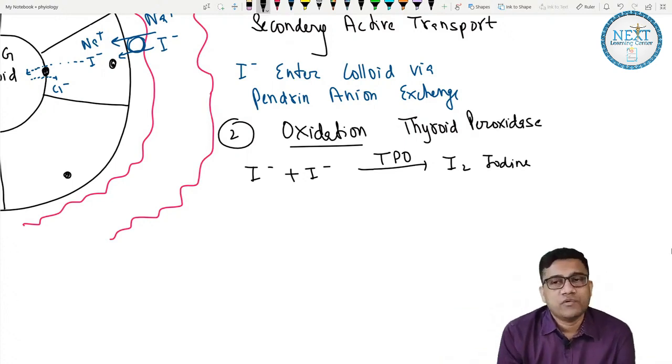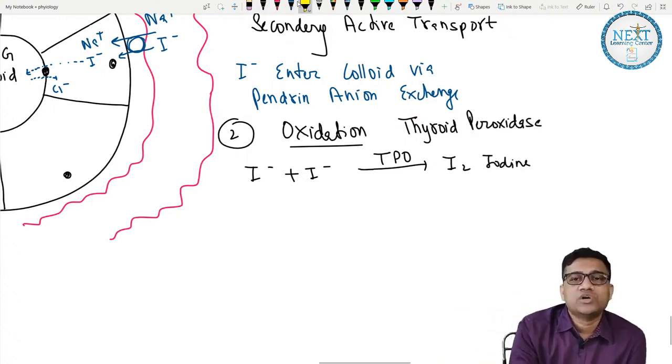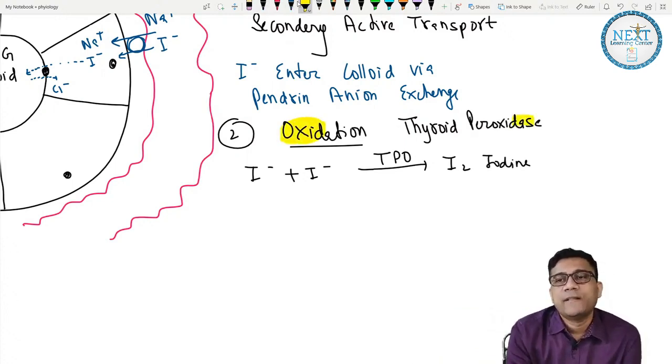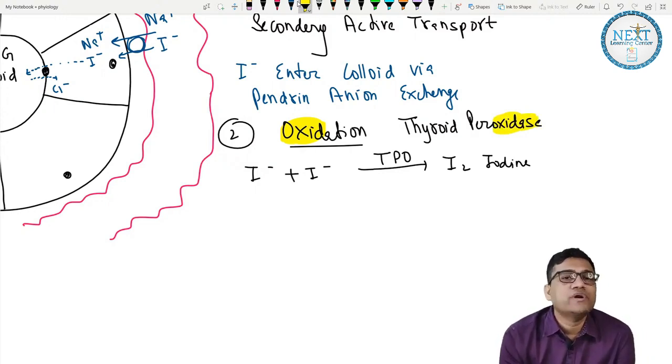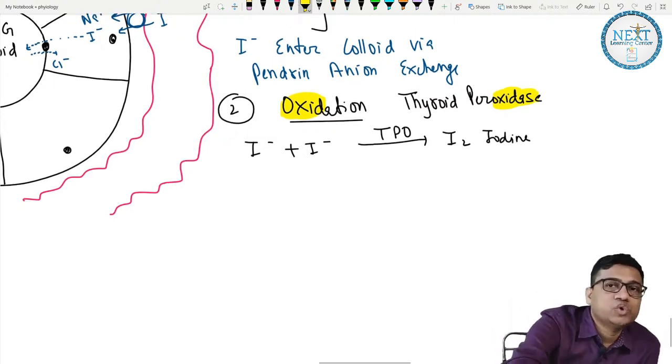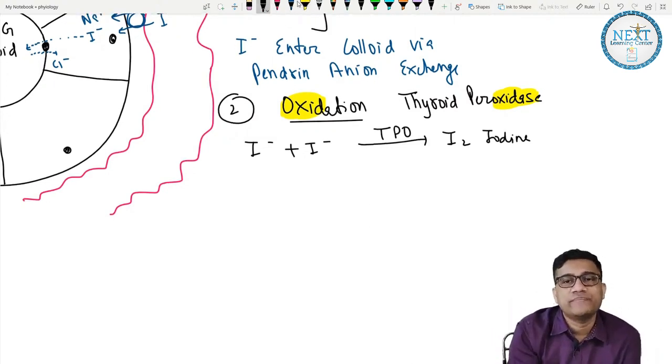Yes, okay. So why is it called oxidation? Because the enzyme is peroxidase, which converts iodide anions into iodine, like oxygen atoms making an oxygen molecule. In the same way, iodide atoms make iodine, which is a molecule. Now it is lipid soluble, no longer a charged molecule.